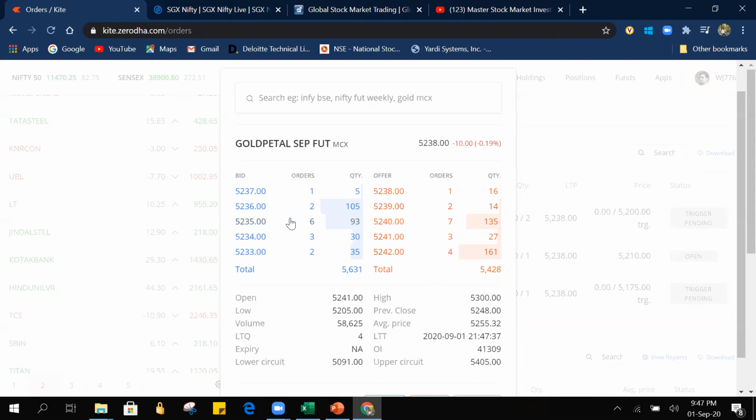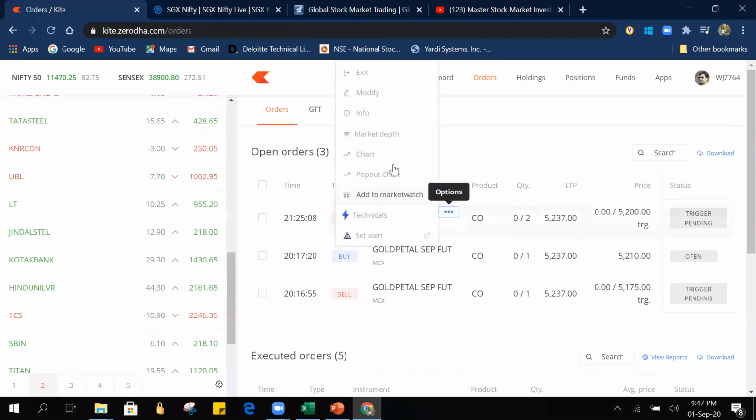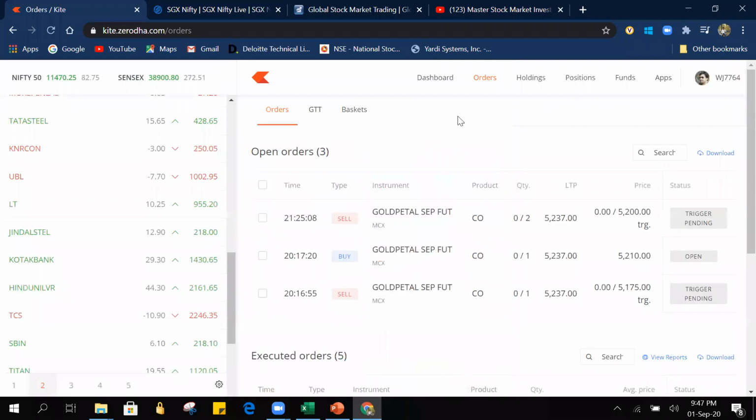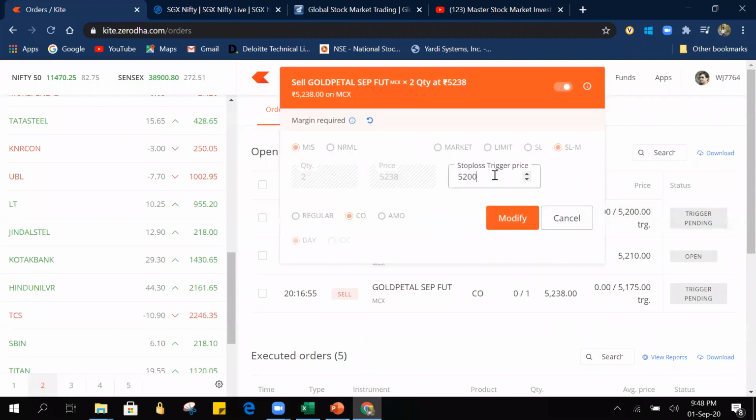Let's wait for a buyer at 5239, or shall we exit? We will get delayed for the session. We have a good number of buyers, and sellers are fewer than the buyers, but still we should be so quick, going to market depth and seeing the buyer. By the time you close this and go and modify again, we will not be sure whether there is a buyer. See, now the current price is 5238. I am going daring and giving 5237. There might be only a buyer at 5236.